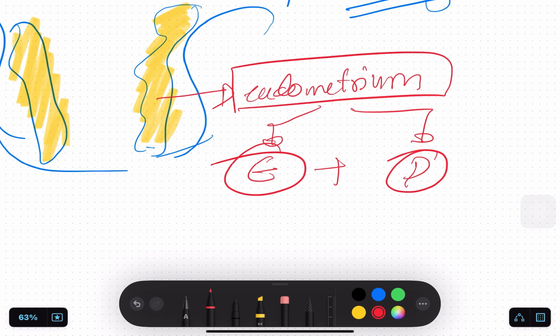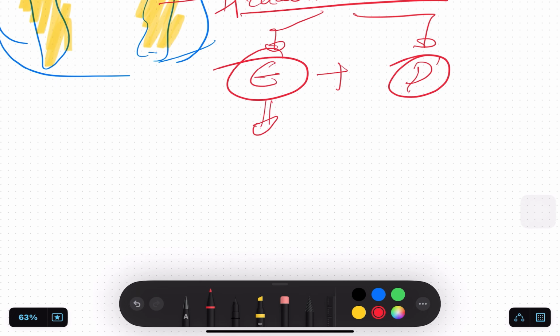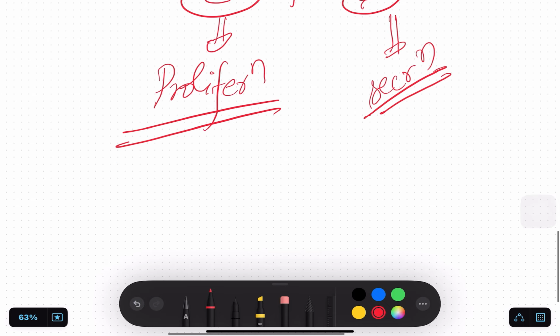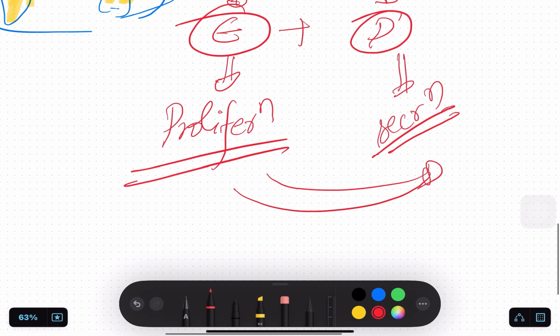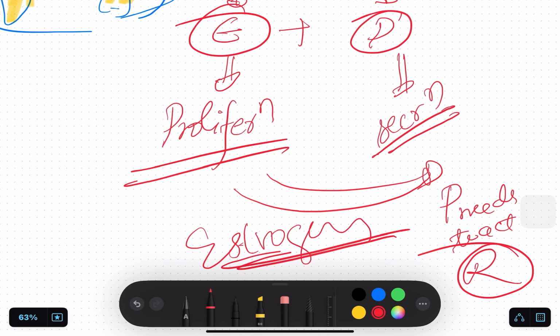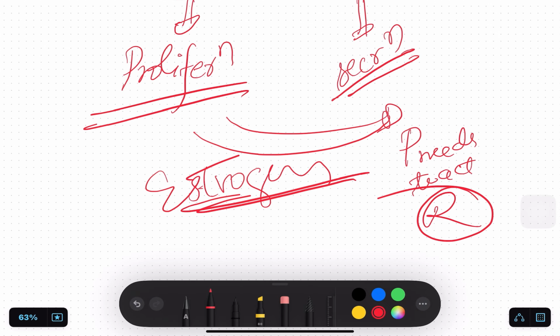See why? If estrogen is there, you need to know the menstrual cycle. Menses, then you have the proliferative phase. Proliferation occurs. And if progesterone is there, secretion occurs. Then for progesterone to act, you need estrogen. If progesterone needs to act, I mean the receptors, estrogen should always be there. This governs the treatment modalities. Mark my words. Okay, so this is the basic concept.